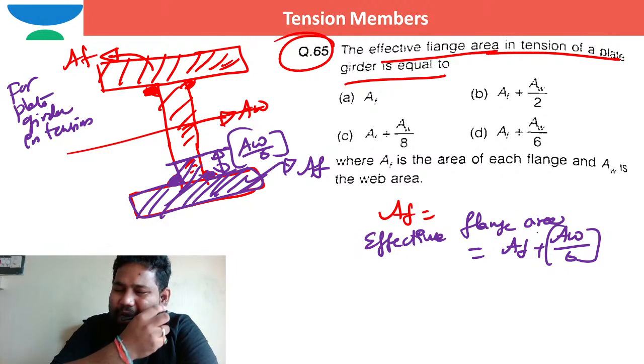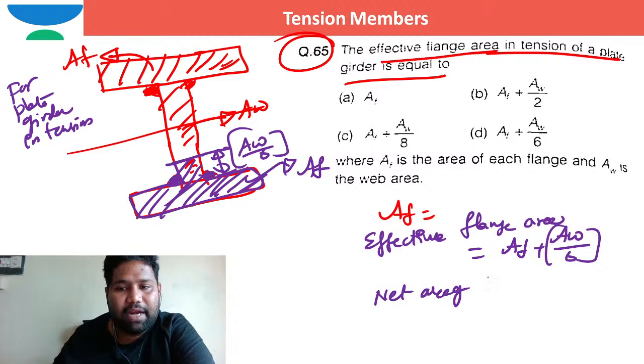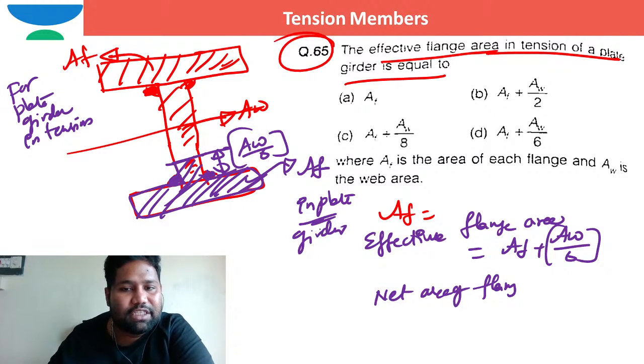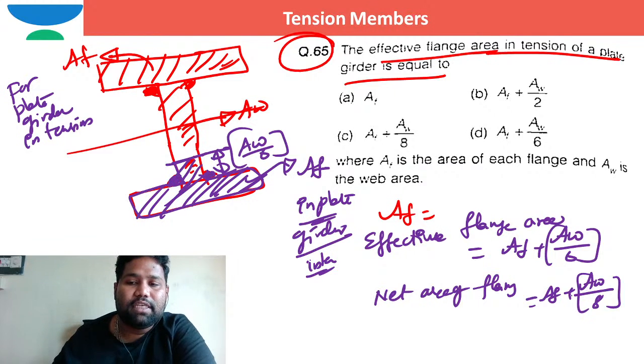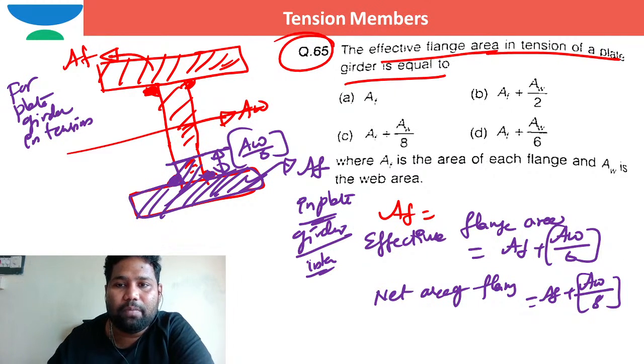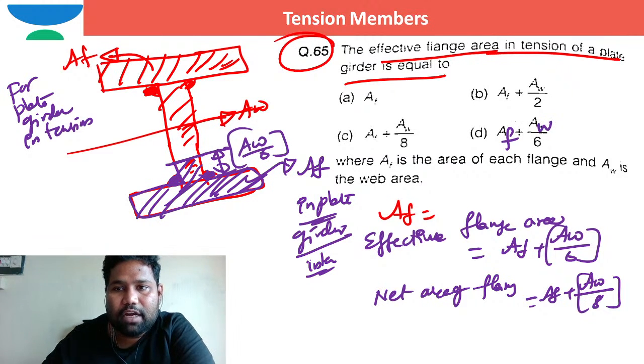If you are expecting net area of flange, what is net area of flange? Net area of flange, especially in plate girder in tension zone, is the area of the flange plus area of the web by 8, right? This is net area. This is the effective area. Now the option is AF plus AW by 6. This is AF. Let me show AF.